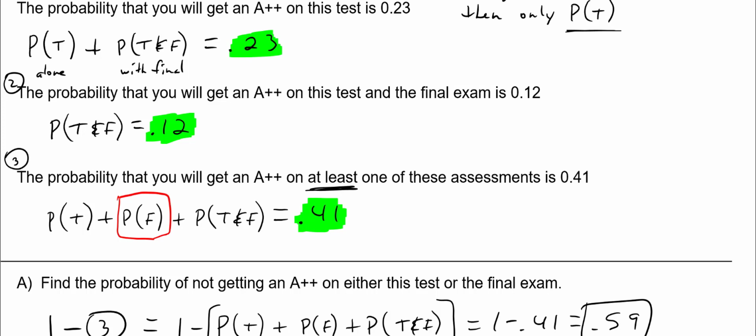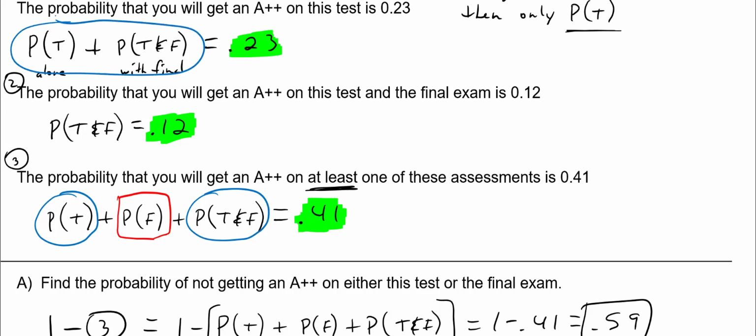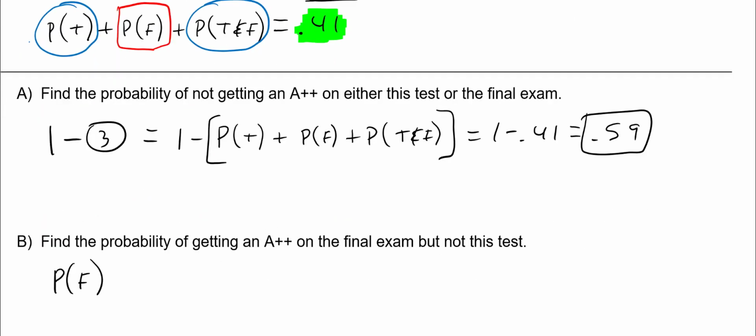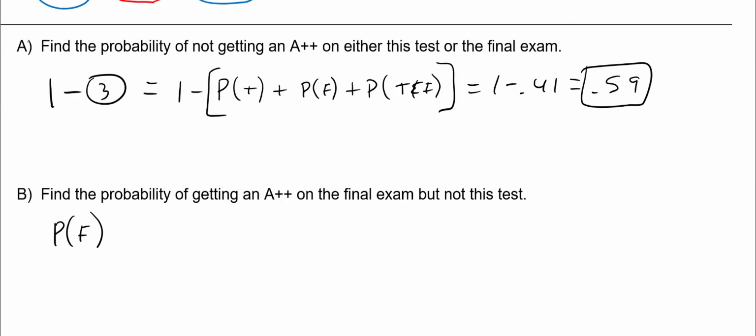And what do I need to take away from that? I need to subtract this guy right here and this guy right here. I need to subtract probability of a test and a final. Oh, look at that. Look at number 1: probability of a test and a final. So if I take number 3 and I subtract number 1, I'll get my answer. I'll get probability of a final. Again, you're just trying to get combinations to get you to your probability of a final.